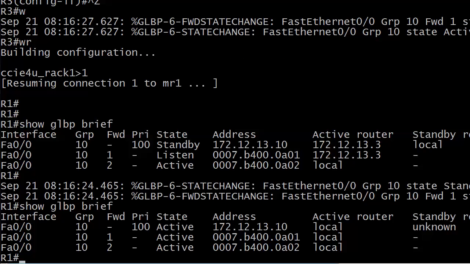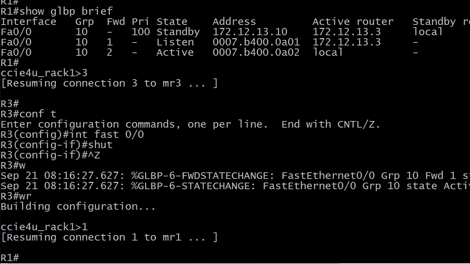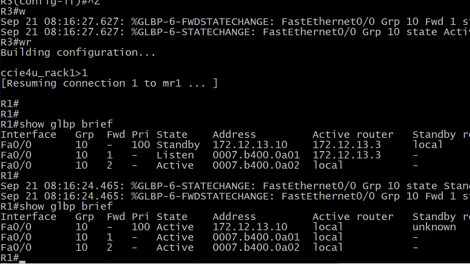Let's run that brief command, and you can see the change here. You can look at this and tell immediately when you see local, local, local under active router that this router is handling everything right now. The forwarder numbers don't change, the priorities didn't change, anything like that. But you can see now that where router 1 was listening to the MAC address ending in 01, it's now handling the traffic for that particular MAC address. So that MAC address doesn't go up in smoke or anything like that. What happens is that one of the other forwarders in the group will step in and take that load over.